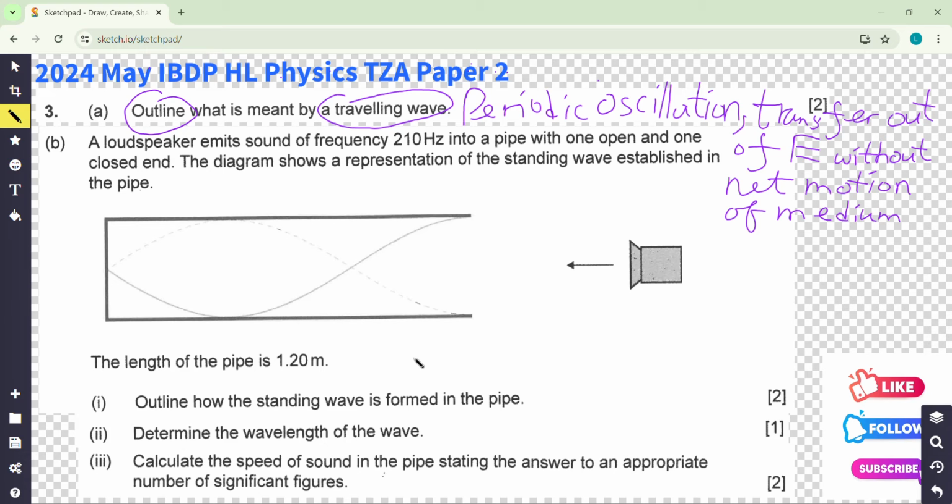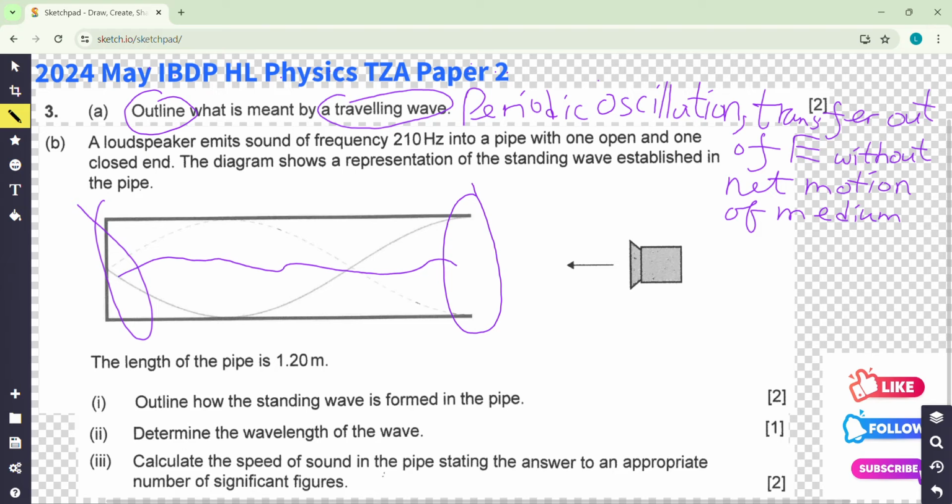So it's a pipe, open and closed. Okay, B1, outline how the standing wave is formed in the pipe. Remember, incident wave, reflected, and then these two waves interfere, right? So these are the 2 points you would need to say.